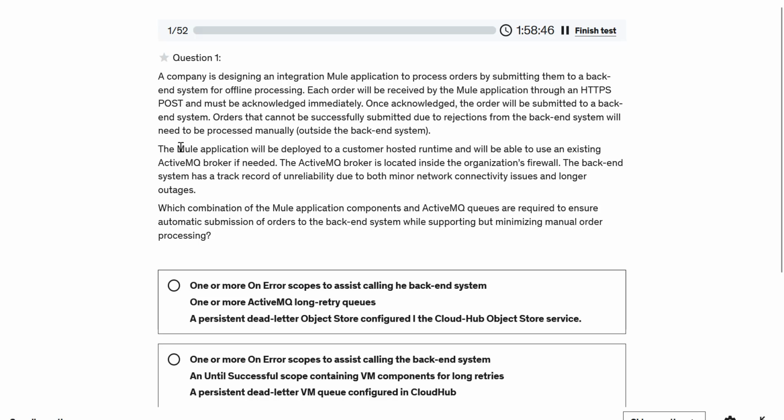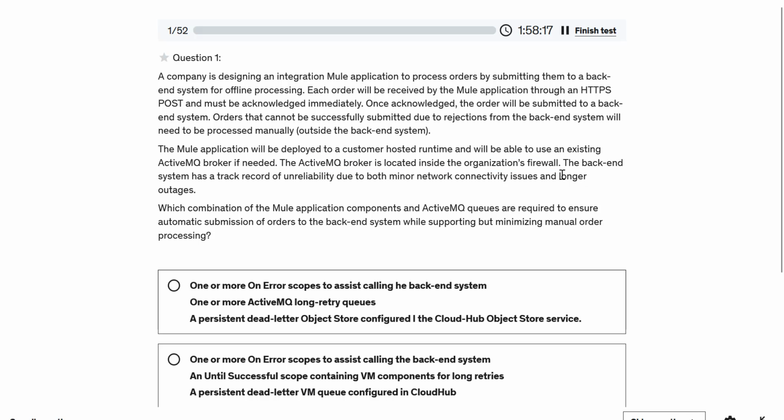The Mule application will be deployed to a customer-hosted runtime and will be able to use an existing ActiveMQ broker if needed. The ActiveMQ broker is located inside the organization's firewall, so I guess there will be fewer network problems related to ActiveMQ.